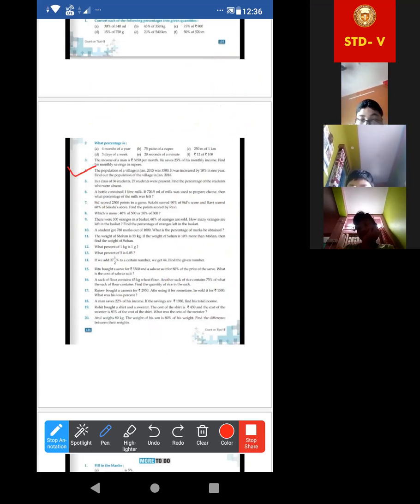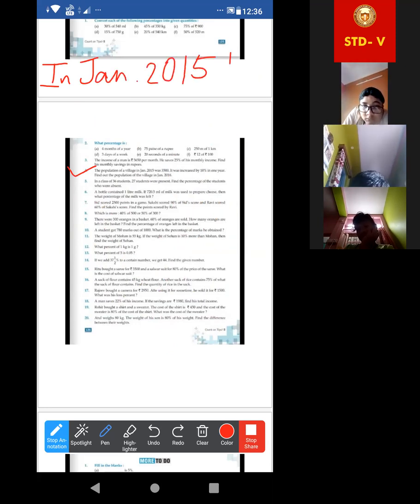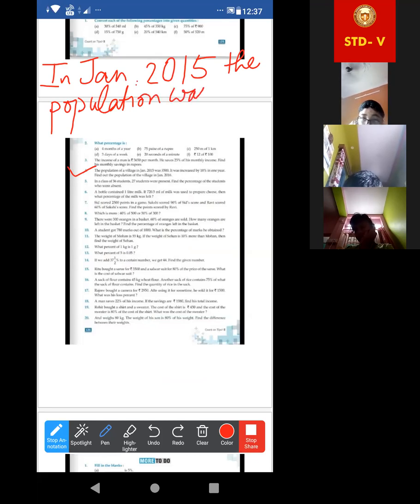So, number 4. In January 2015, the population was 3,500.